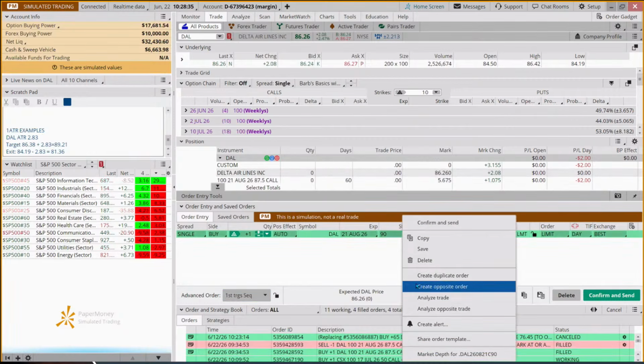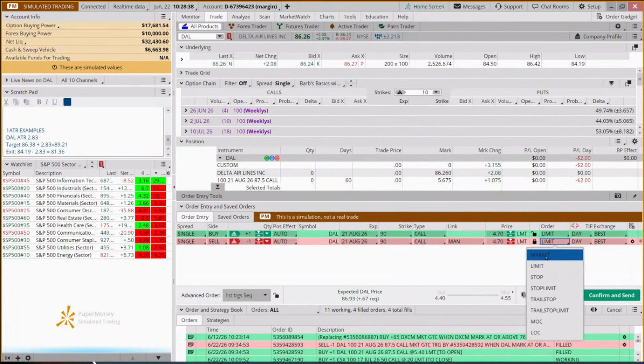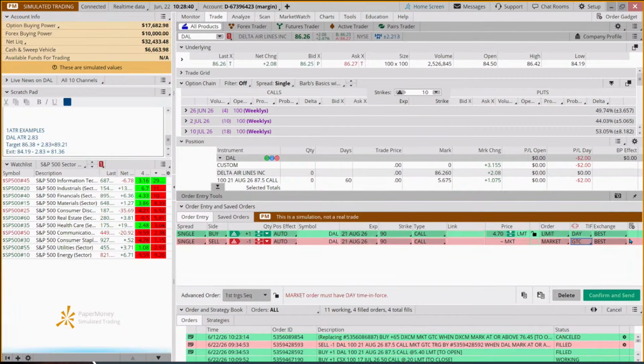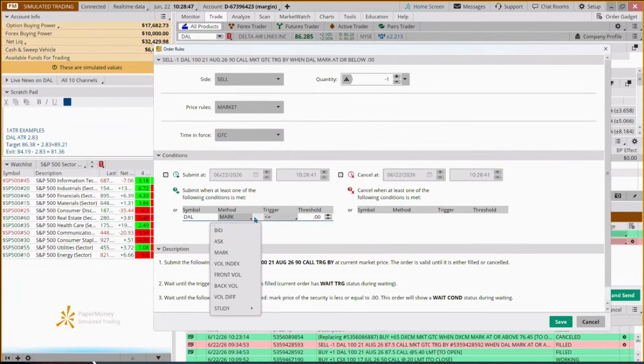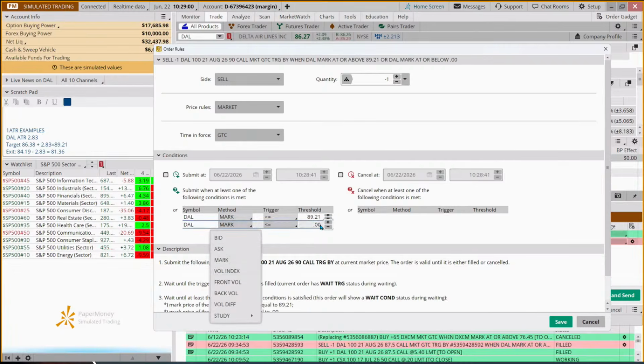We're going to right click, create an opposite order. We're going to make it a market order that's good till canceled. We're going to bring up our conditional order and say, hey, if and or when Delta goes at or above 89.21, get us out. And if it goes below 81.36.